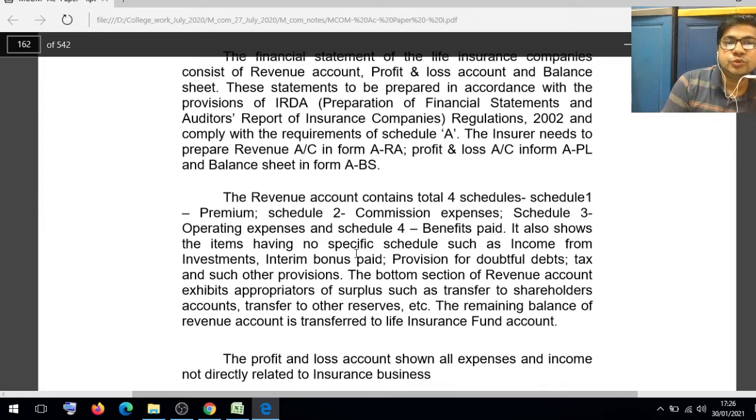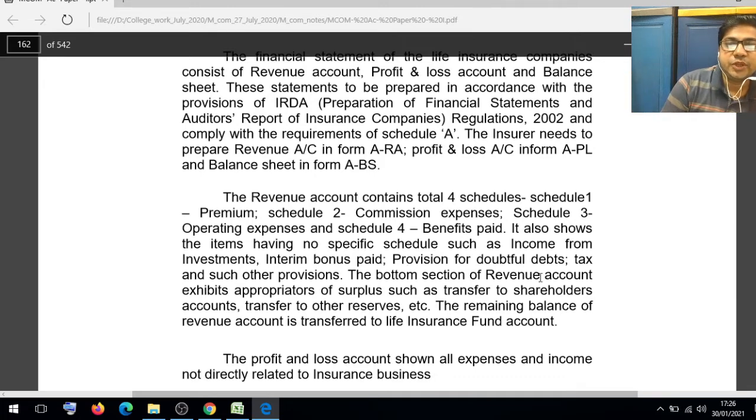It also shows items having no specific schedule, such as income from investments, interim bonus paid, provision for doubtful debts, and tax and other provisions.